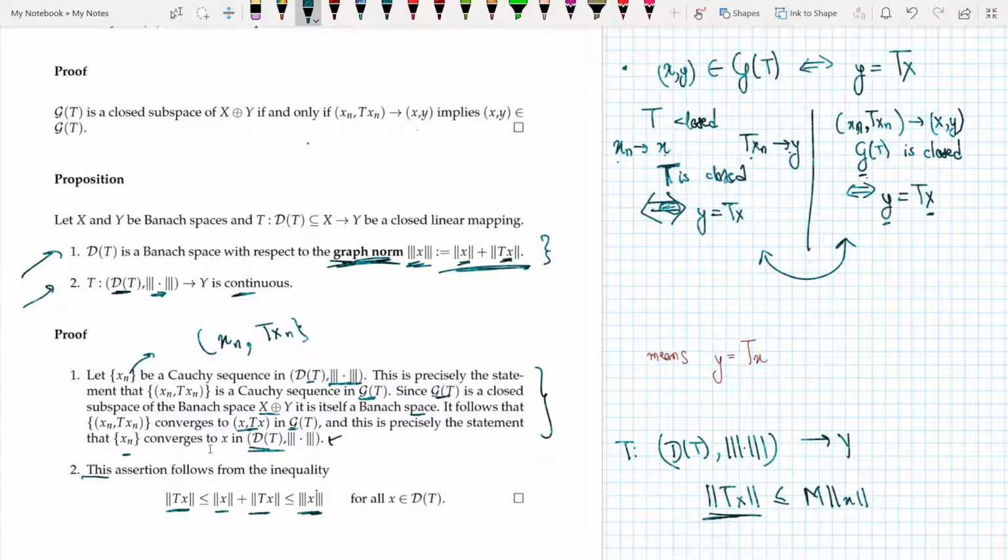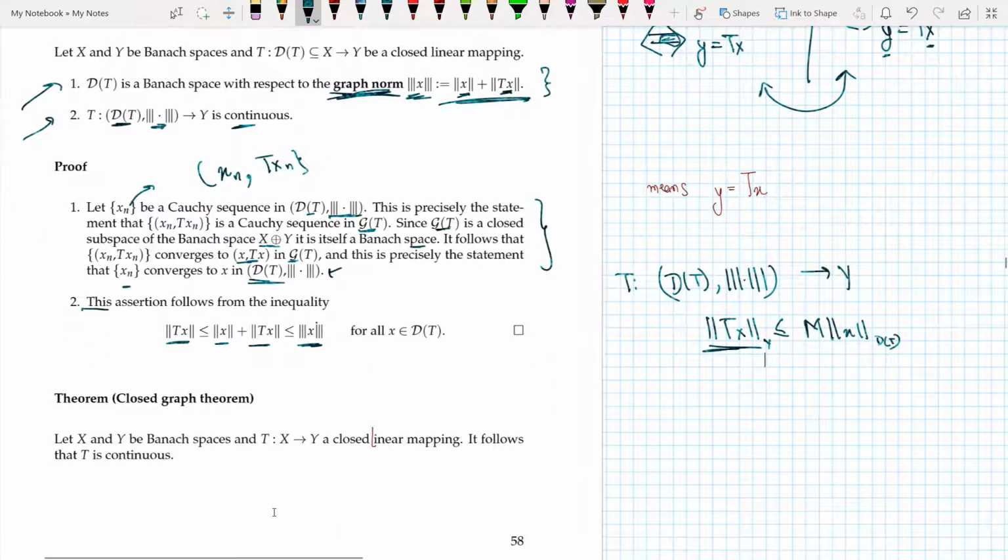But the norm of Tx remains the same, and this should be in the space D(T), and this is in the space Y. But in the space D(T), the norm is defined as, so let me write the above equation again. So I can write that the norm of Tx in Y space is less than or equal to M times the norm in X space, which is again this.